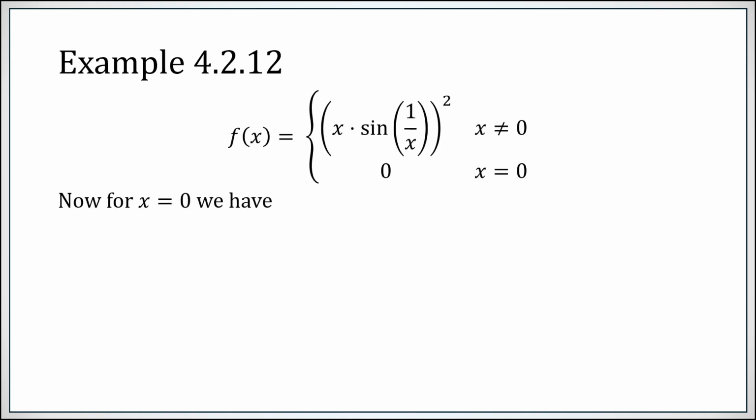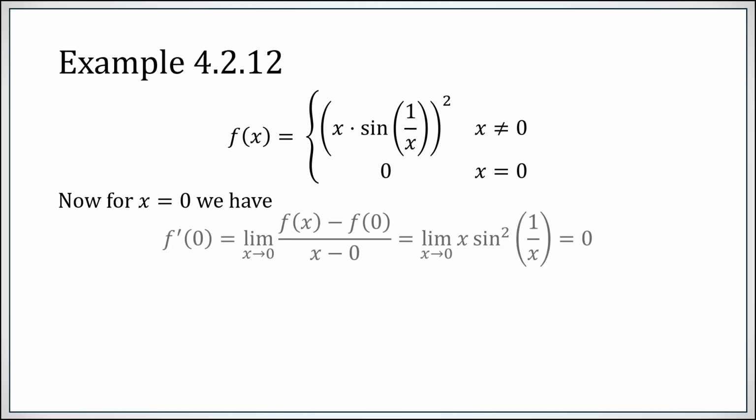The real issue is computing the derivative at 0. Okay, let's just go through the definition. f prime of 0 is the limit as x approaches 0 of this difference quotient. Of course, f of 0 is 0, and I can ignore both of these. What is f of x over x? I'm going to cancel one of the x's from this x squared, and we get x times sine of 1 over x. But sine is bounded between minus 1 and 1, so I can squeeze this multiplication by x as x approaches 0, and this limit must be 0. So f prime of 0 is 0.